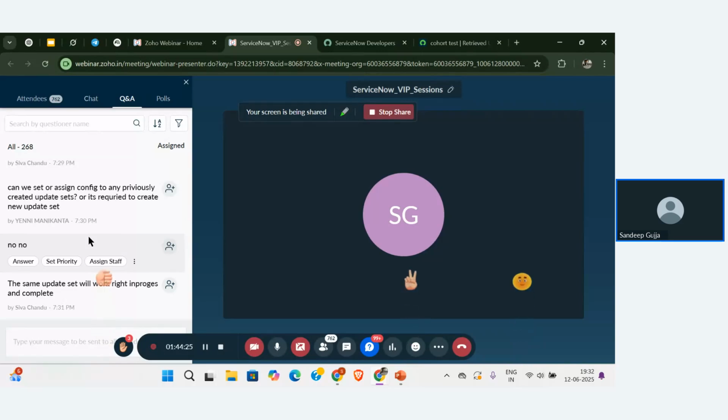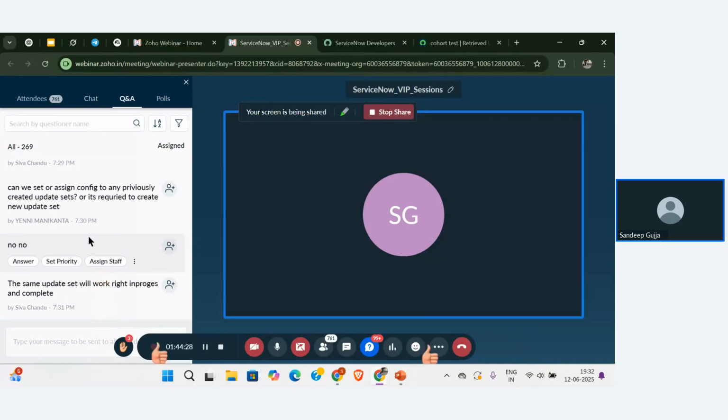Yeah. So once we make the update set from in progress state to complete state, we can change that back to in progress, but it won't accept the configurations. That is a field, a drop down. We can select from in progress to complete, and we can change that back to in progress also. But it won't accept the configurations if we move from complete state to in progress.